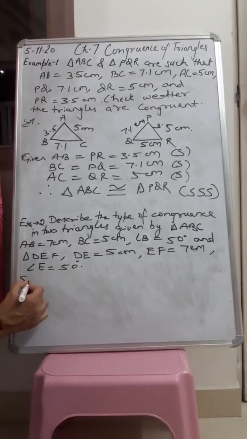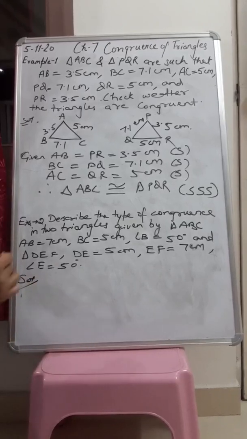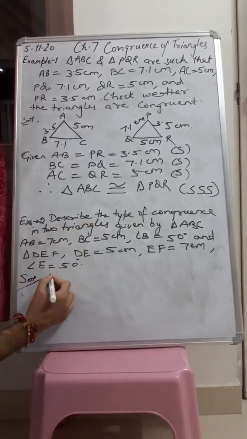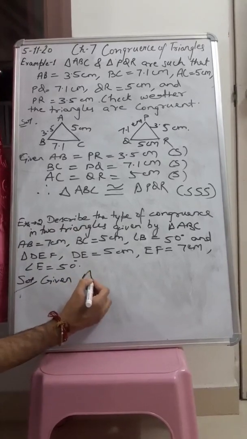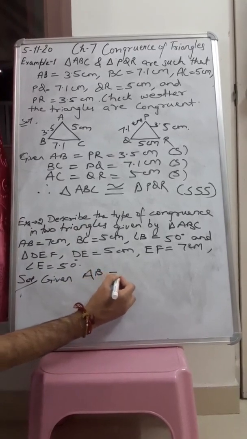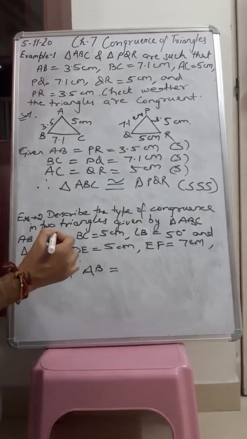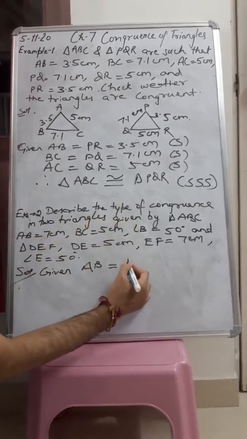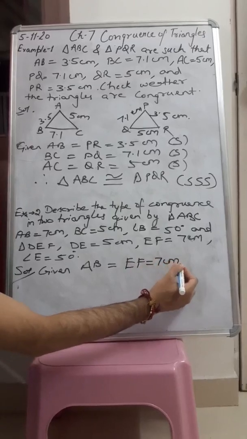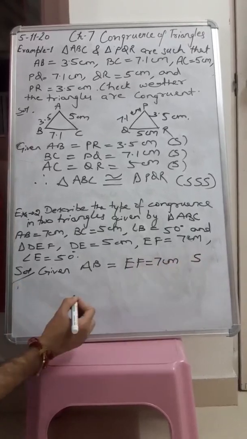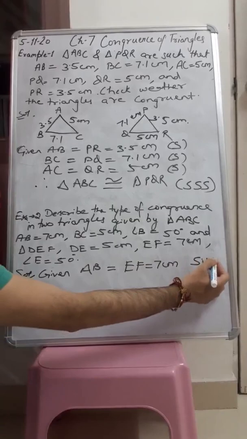So here the solution will be, we have been given that AB, that is 7 centimeter, is equal to EF, that is again 7 centimeter. This is a side, this is also a side.